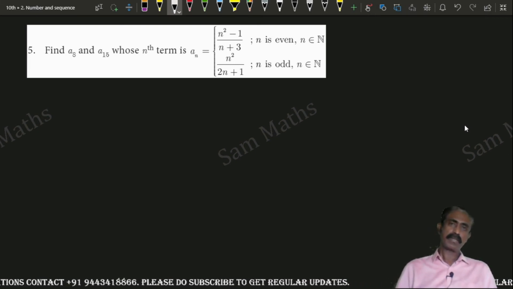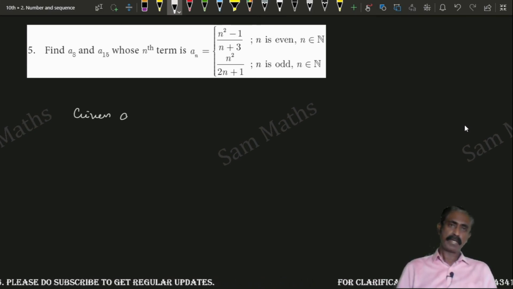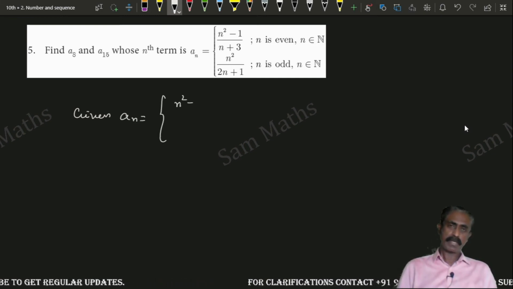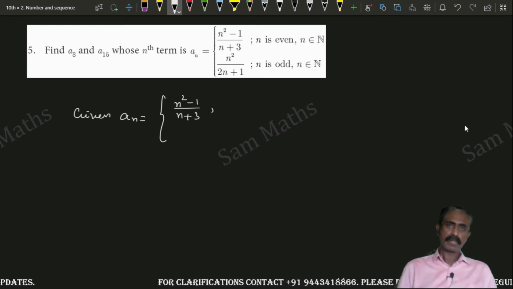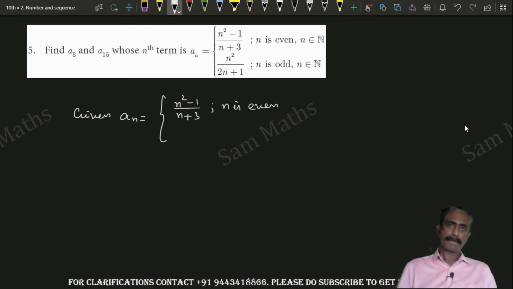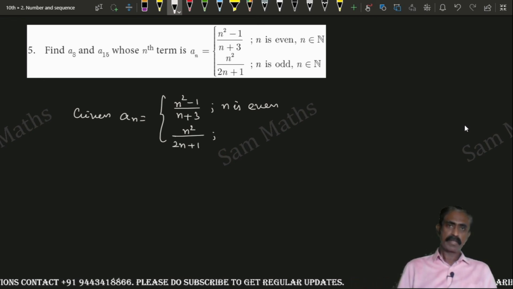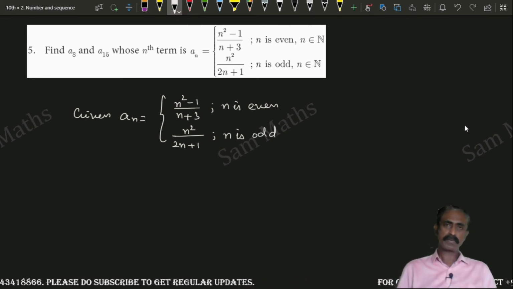So here I am considering that given an is equal to n square minus 1 divided by n plus 3, if n is even; n square divided by 2n plus 1, if n is odd. n belongs to natural numbers.